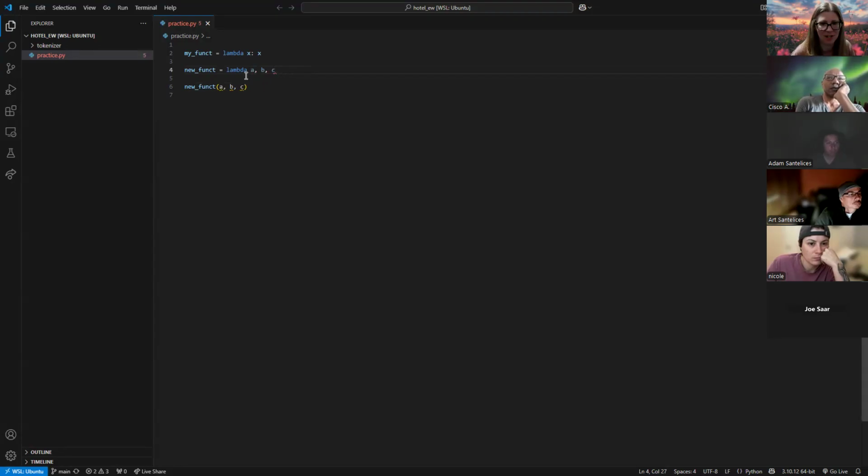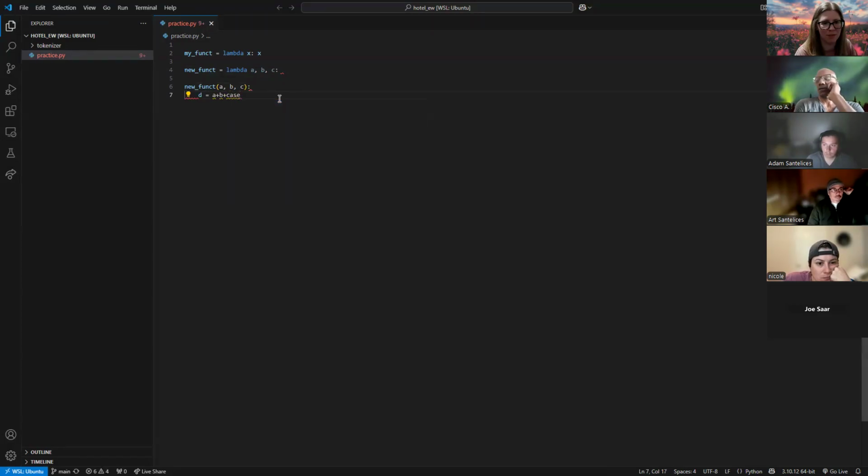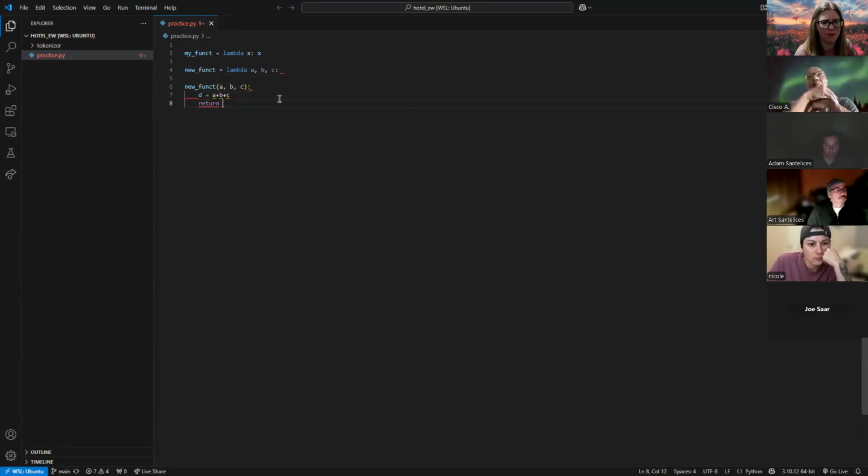Okay, so this is my argument I'm passing into the function. Now, the second half here is what I want to do with them. So down here, we do something like D equals A plus B plus C. And then, why is my stuff being weird? Probably because I don't know what this.